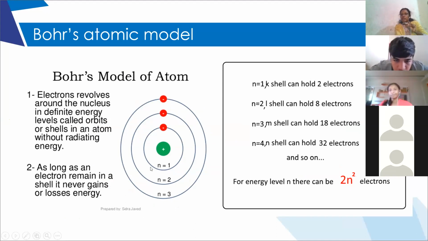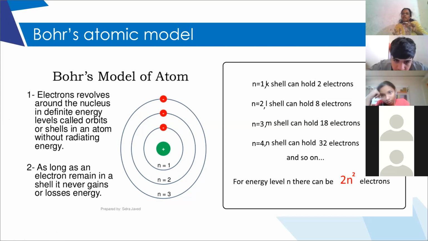They are revolving in particular shells, in particular energy levels. Those energy levels are called orbits or shells. As long as the electron remains in this energy level, it does not lose its energy. Is it clear?